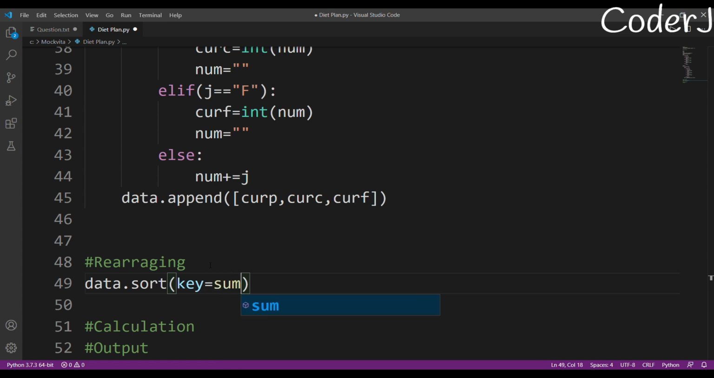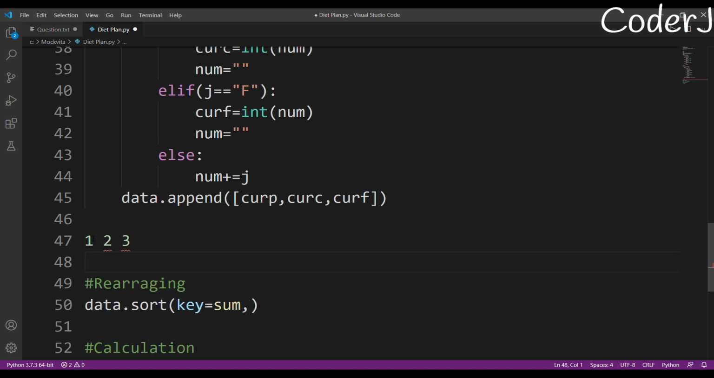What do I mean by the basis of their sum? I mean that if I have one value, 1, 2, and 3, and another value, let's say 1, 1, and 9, then with a normal sort, I think they'll put this value on the top. So I'm rearranging them on the basis of their sum. The sum of this is 11, and the sum of this is 6. By the way, I'm doing it in reverse order. Reverse is equal to true.